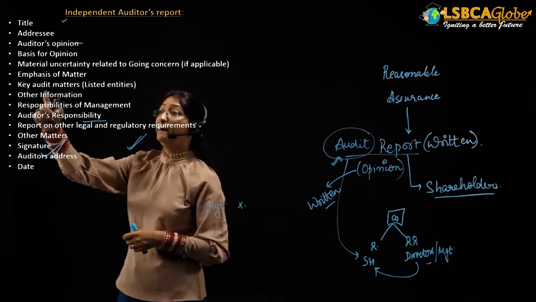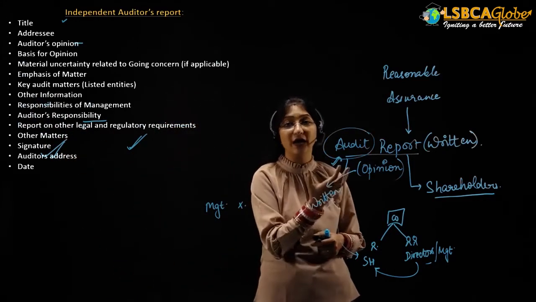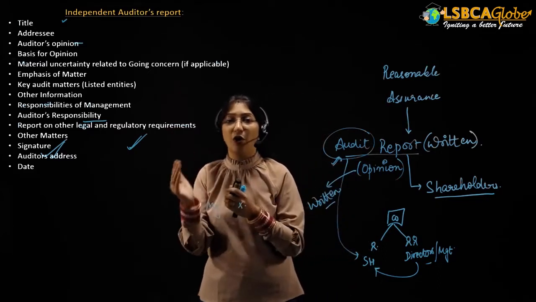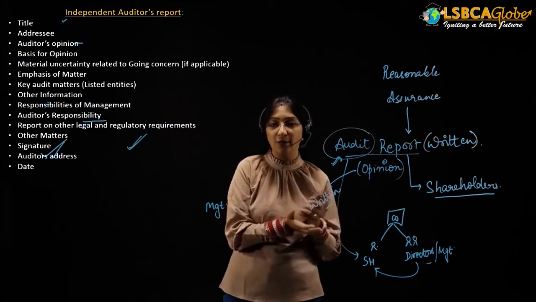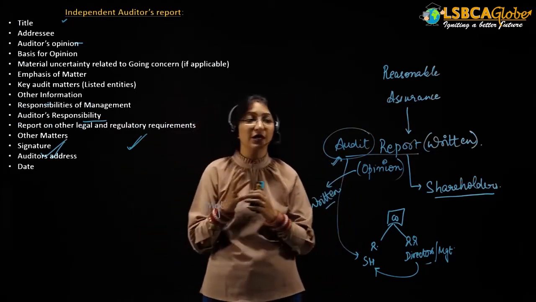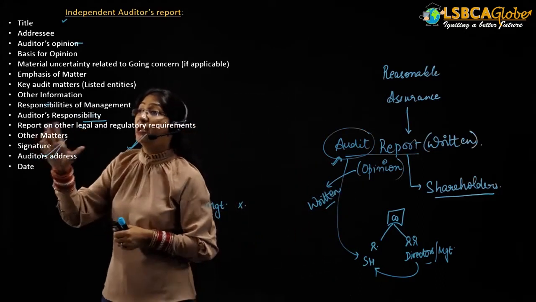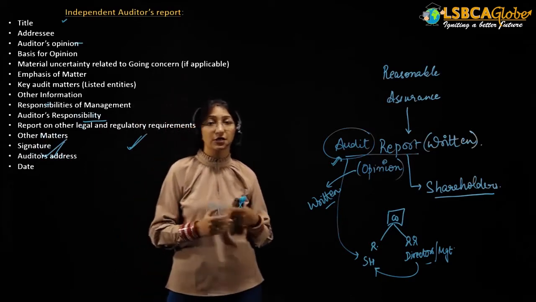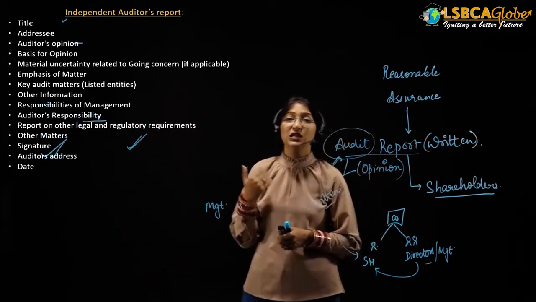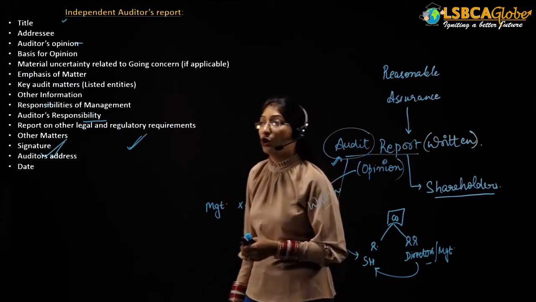Then he will provide a basis of the opinion. Now, basis of the opinion is actually the basis why a particular opinion is provided. We know that the opinion could be either a modified opinion or an unmodified opinion. Whatever the opinion is, there should be a basis for opinion, that is why you have provided a particular opinion. Then material uncertainty relating to going concern. If the auditor feels that there is a material uncertainty with respect to the going concern of a company, then he has to report it in his audit report.